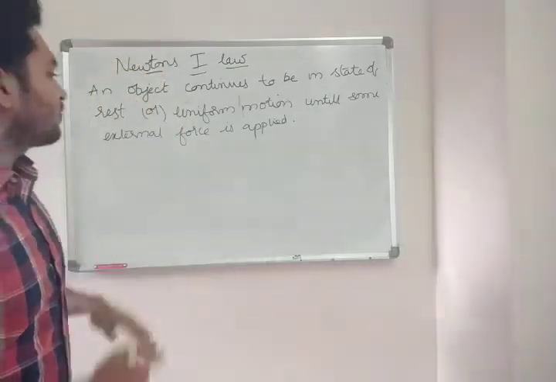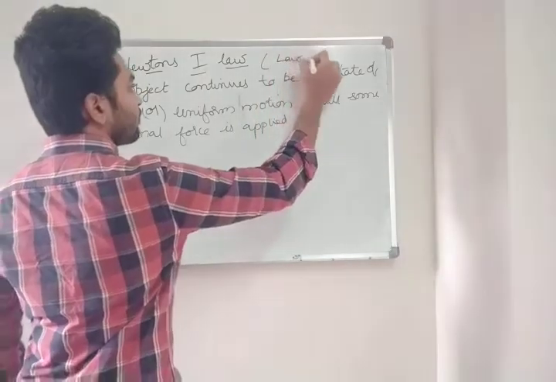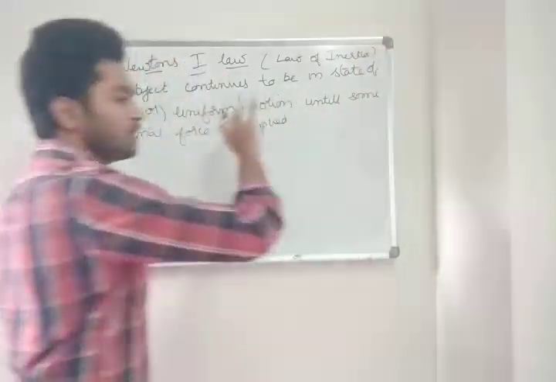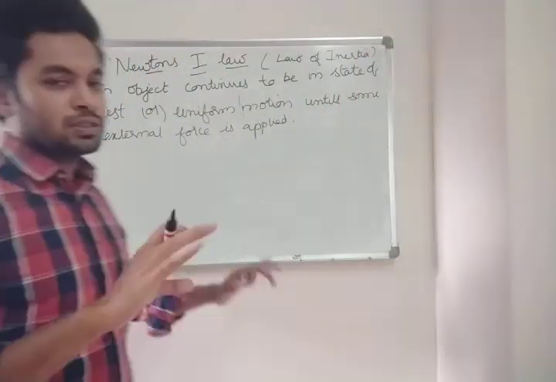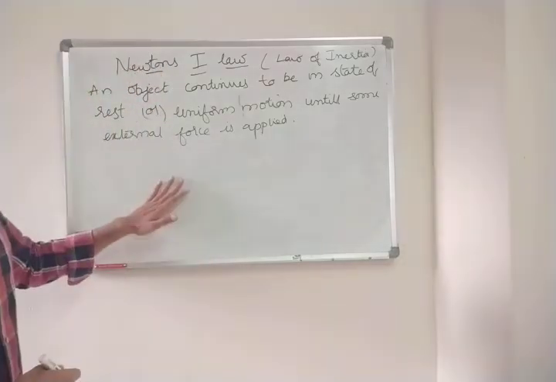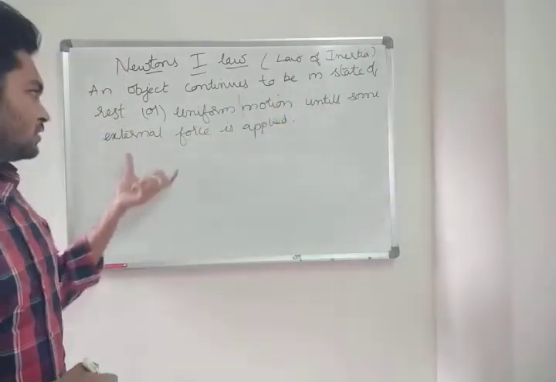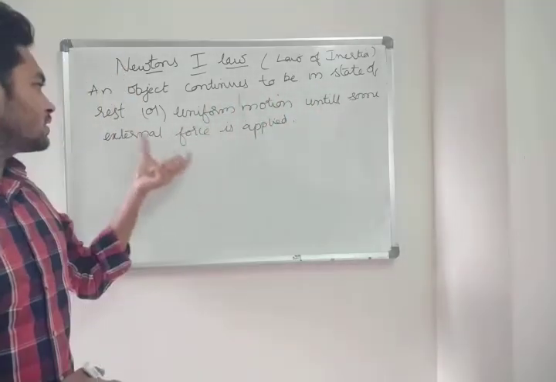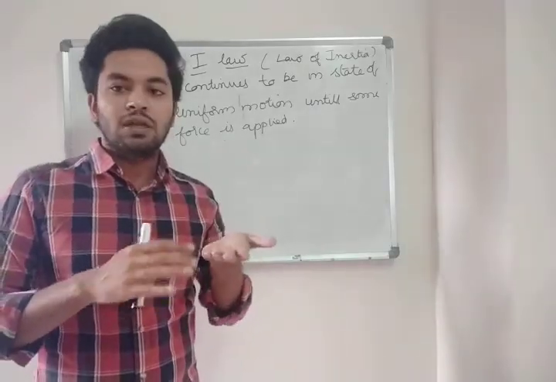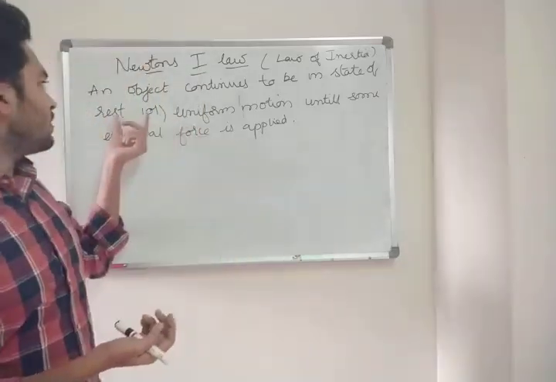This is our first law, and this first law is also called the law of inertia. The definition of inertia and this law are the same. Both are the same, there is no difference. What does this law say? An object continues to be in a state of rest or motion until some external force is applied. Suppose a block is there: if you don't apply some force, it will not move, it will be at rest only.